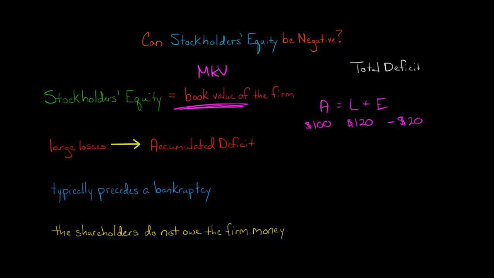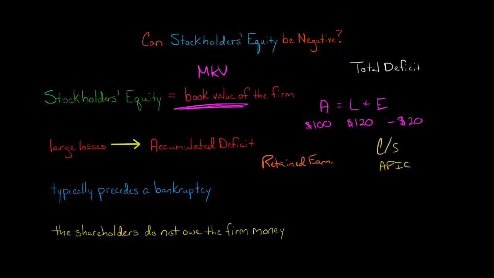Because if you're thinking about the common stockholders' equity accounts that you would see, you'd see common stock, additional paid-in capital, and so forth. And you might wonder, well, common stock can't be negative. So how is it that we get into this situation where we have negative equity? Usually the culprit is a large series of losses. The company is losing a lot of money, and that leads to an account called accumulated deficit, which, if you remember, is basically retained earnings when retained earnings has a debit balance.